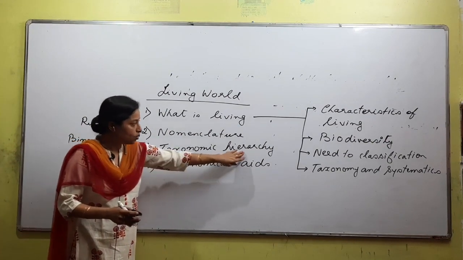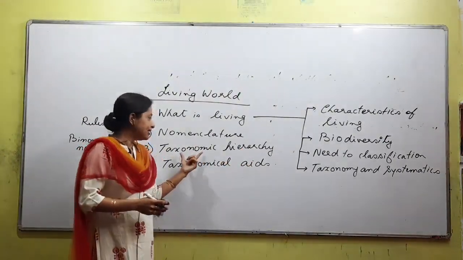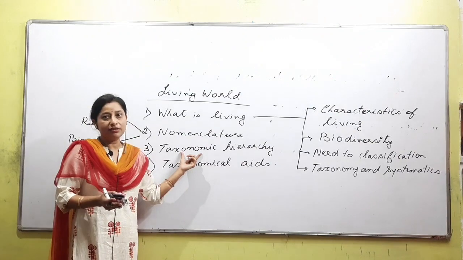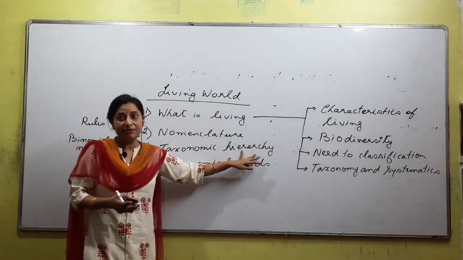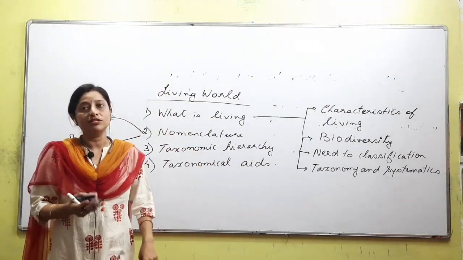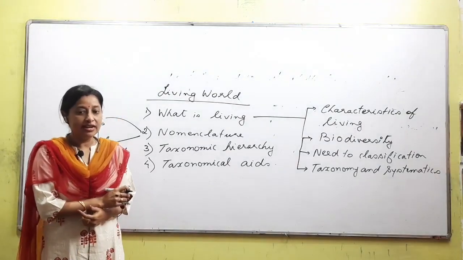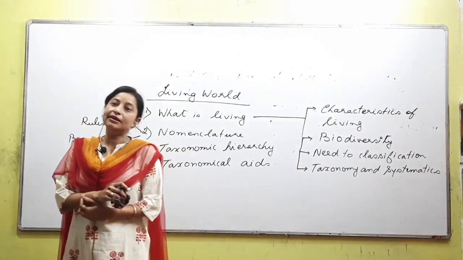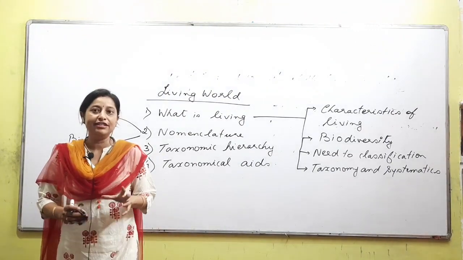Taxonomic hierarchy. What is hierarchy? Leave aside the word taxonomy for now, because we have not explained it, so let's not think about this word. Hierarchy means arranging in a proper order, increasing level, right? That is what is called hierarchy. When we talk about taxonomic hierarchy, we are talking about terms like species, genus, family, right? You have to properly arrange all the organisms.